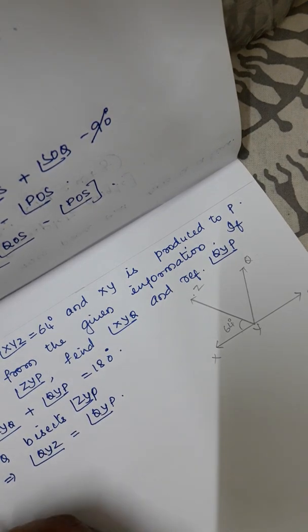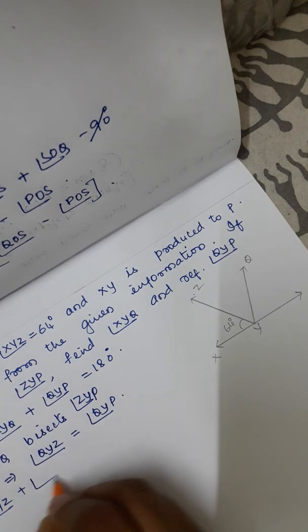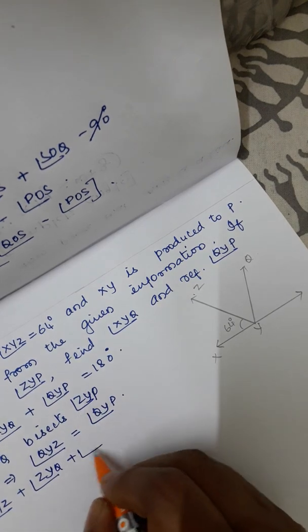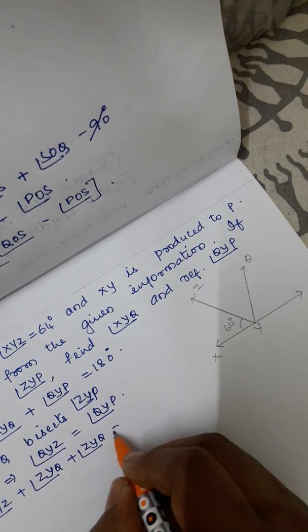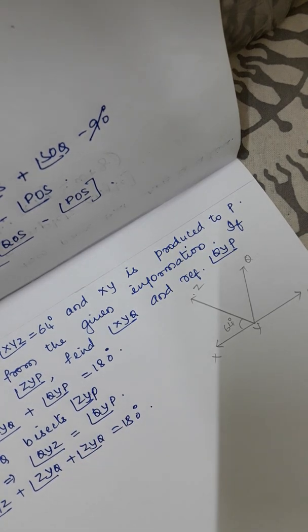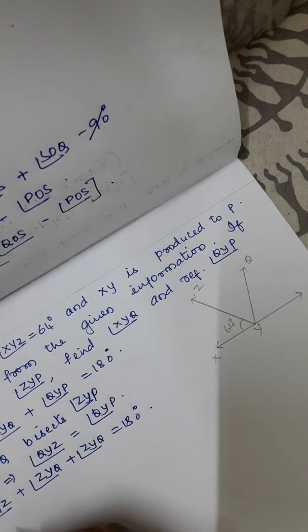So therefore what does it become? Angle XYZ plus angle ZYQ plus angle ZYQ is equal to 180 degrees, as these two are equal. So now XYZ is equal to how much? He has given it as 64 degrees.